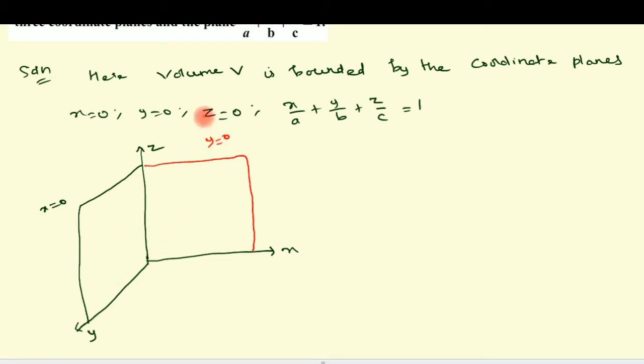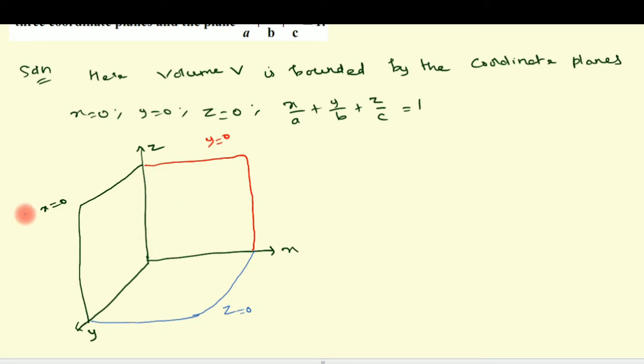Now we go for z equal to 0. The z equal to 0 plane means the xy plane. This is z equal to 0, then z equal to 1, z equal to 2, up to z equal to infinity. So the z planes start from bottom to top.